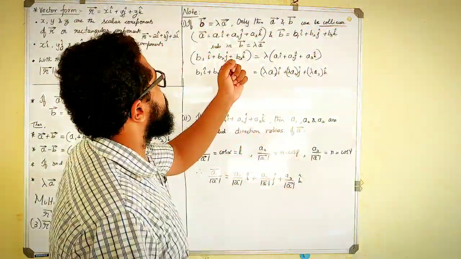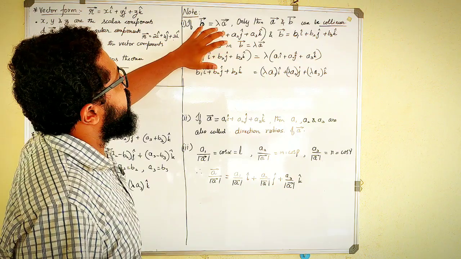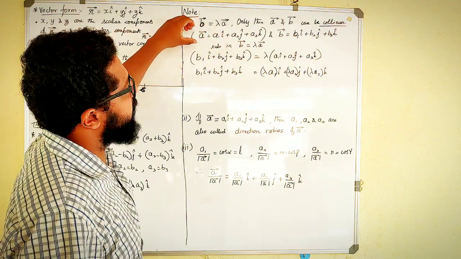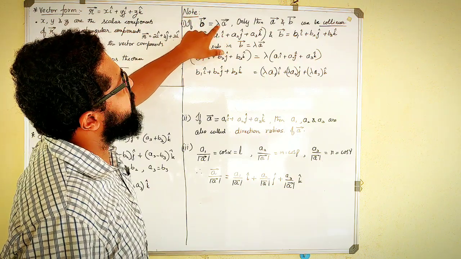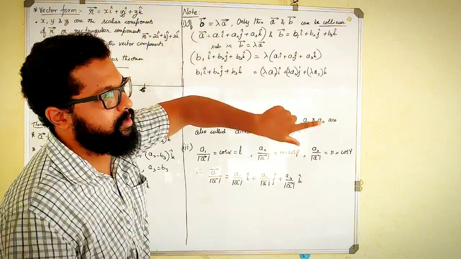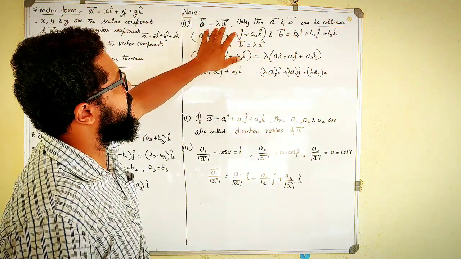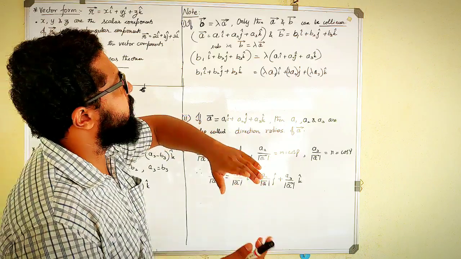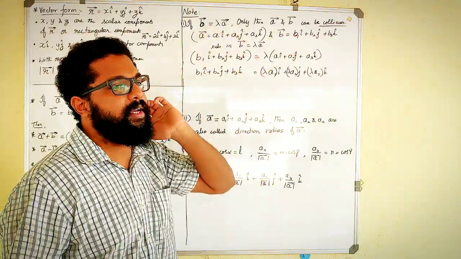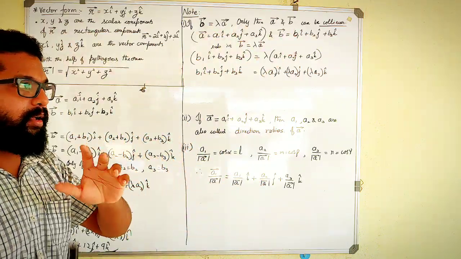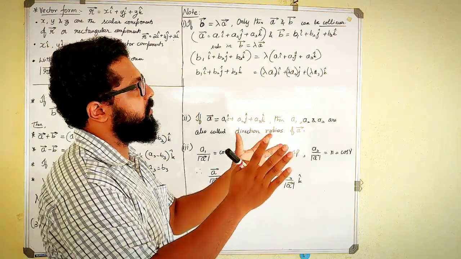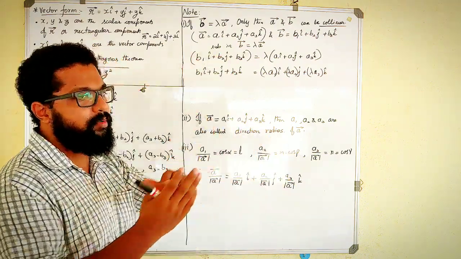So imagine any random vector can be written as a multiple of a scalar and another vector. Then those two vectors can be called collinear. We might not understand very clearly now, I will explain it a little further.